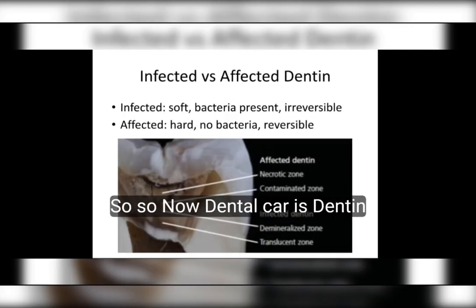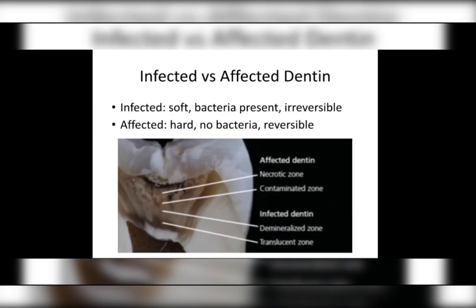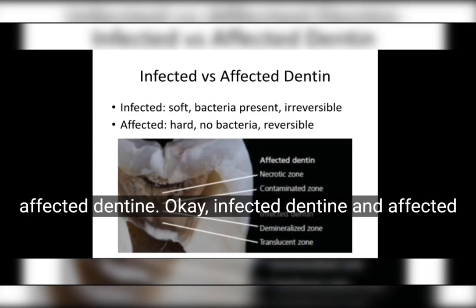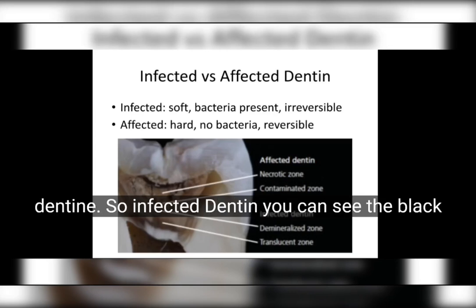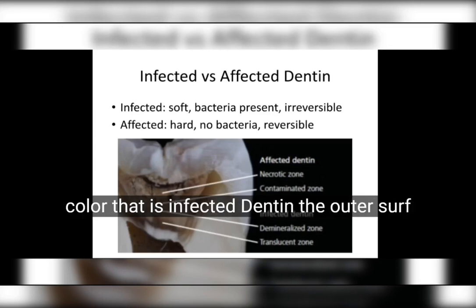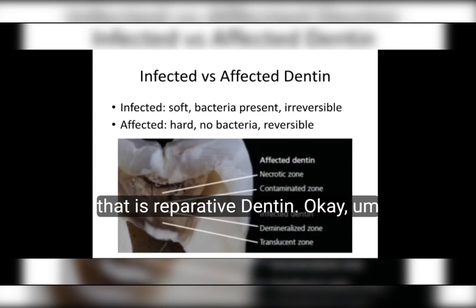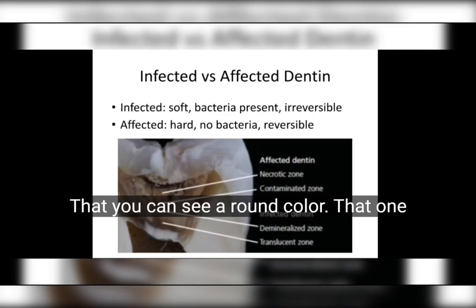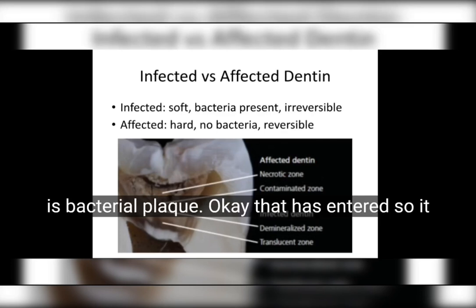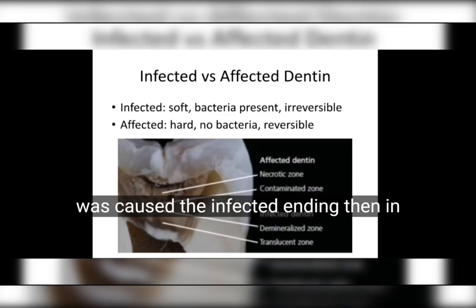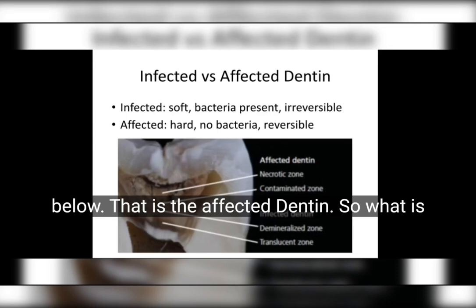Okay, so now dentine caries, how it is seen histopathologically: there is infected dentine and affected dentine. The black color you can see is infected dentine. The outer red one is affected dentine, that is reparative dentine. The round color you can see is bacterial plaque that has entered and caused the infected dentine, and below that is the affected dentine.